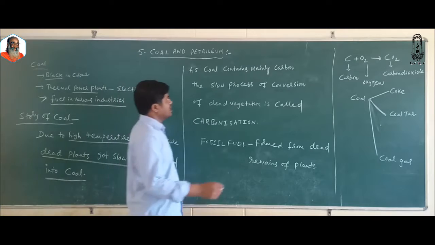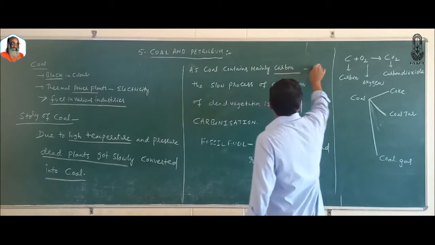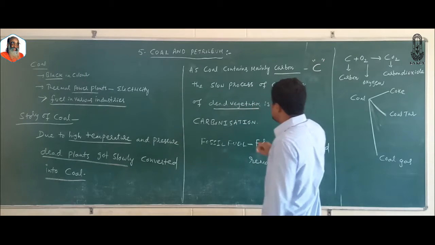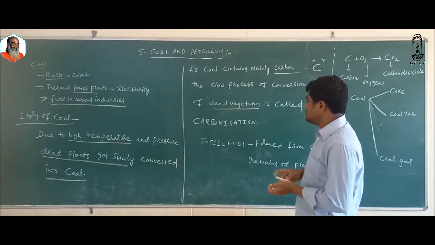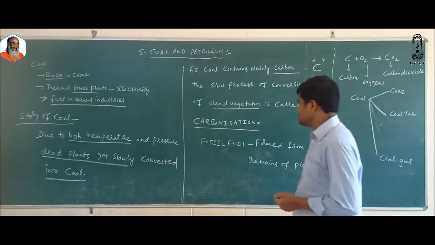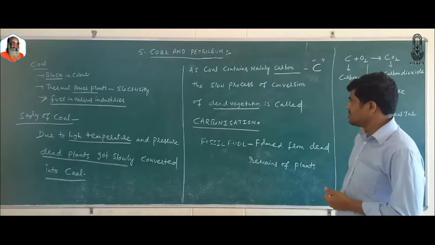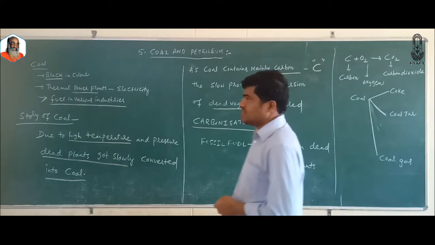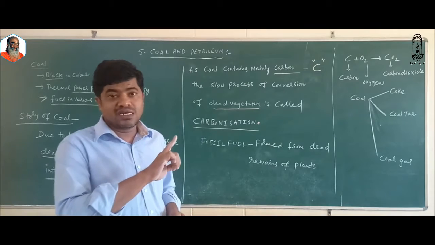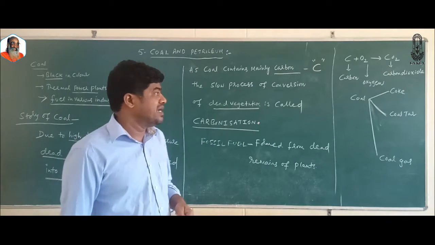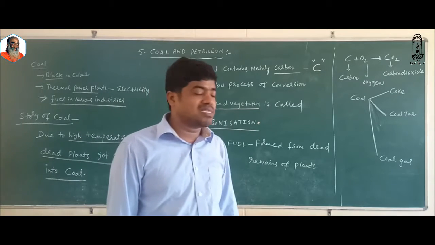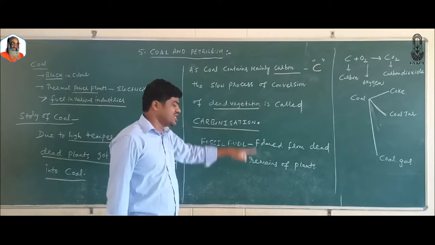As coal contains mainly carbon, whose symbol is C, the slow process of conversion of dead plants or dead vegetation is called carbonization. Here, due to high temperature and pressure existing in the deeper layers of earth, dead plants got slowly converted into coal. As coal mainly contains carbon, the process of conversion of these dead plants is called carbonization.